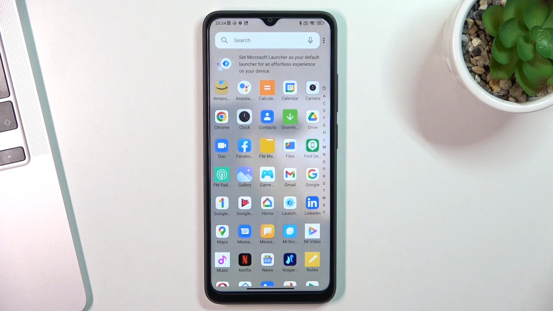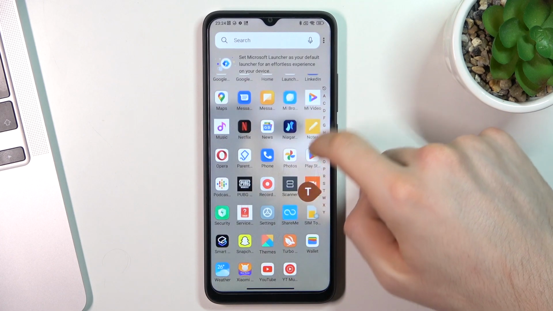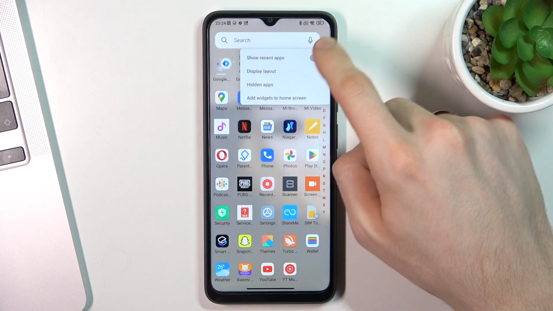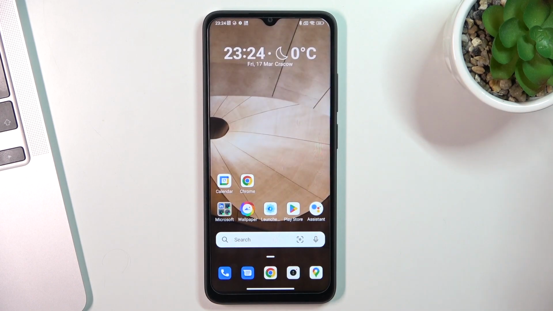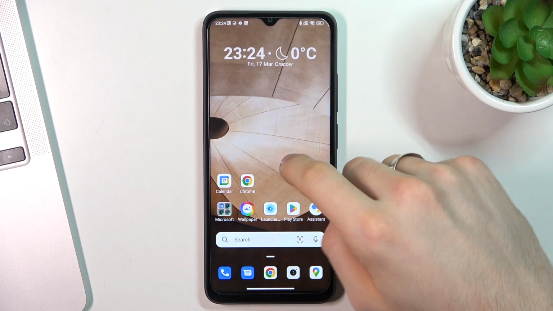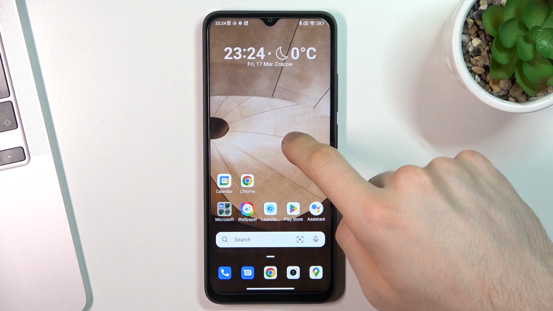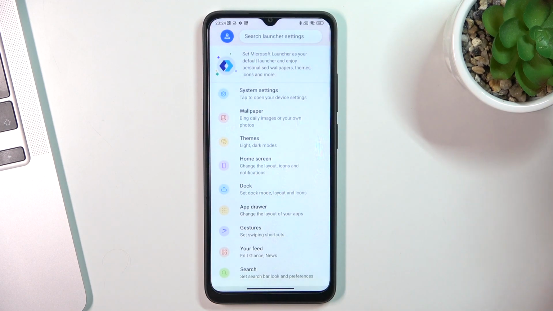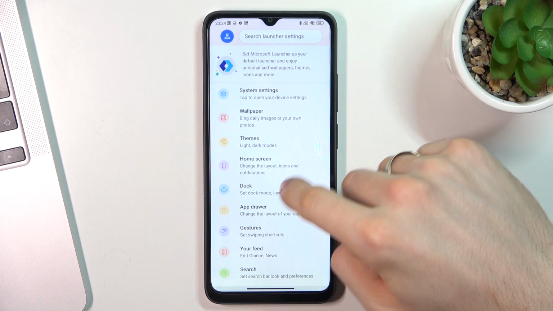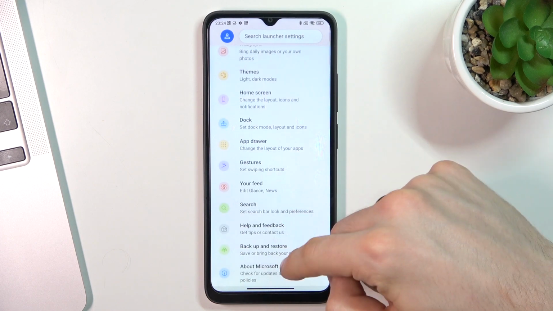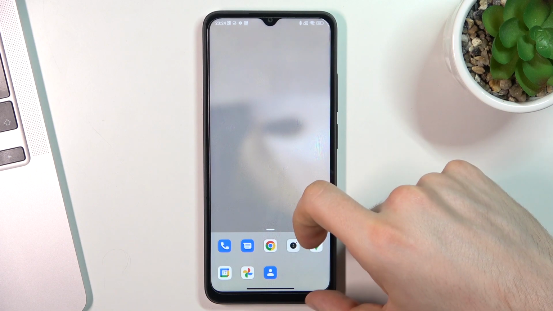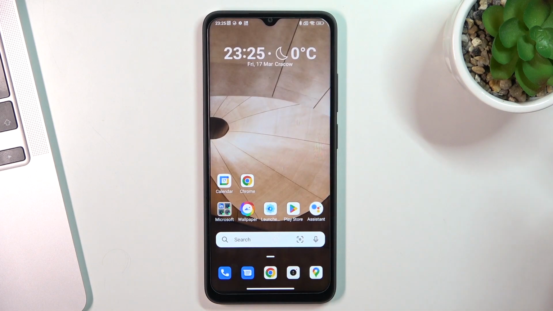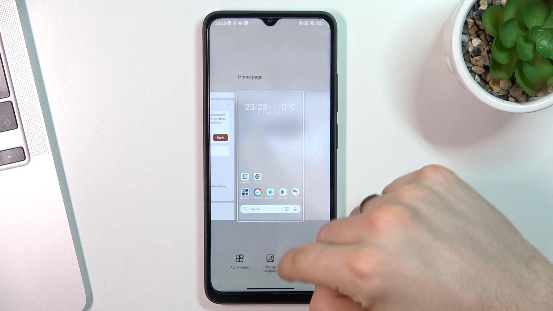Here you have apps menu, and here you have alphabetical line too. You can hide unnecessary files in this launcher, so it's really handy. I really love this feature. And you can set up everything here, so you can put up themes, wallpapers, dock panel, app drawer. Why I love this launcher is because you can create 3 lines of your favorite apps, and it's really handy and really useful.